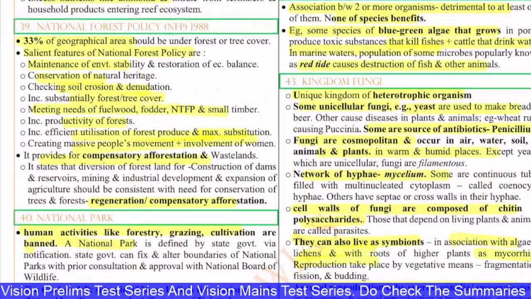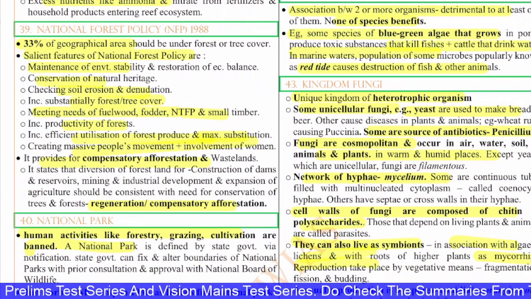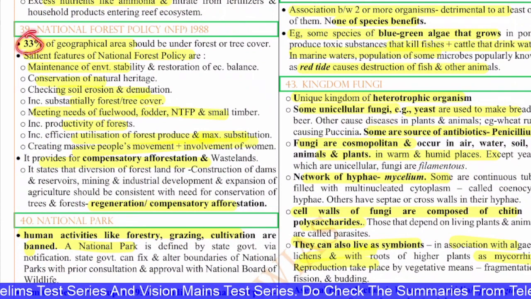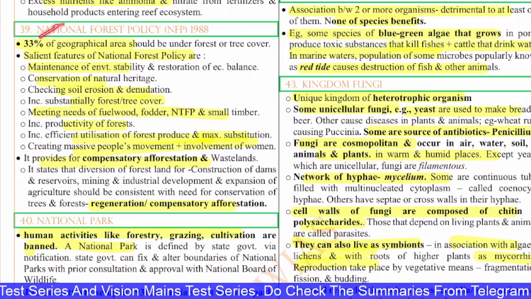Next, the 39th question is with regard to the National Forest Policy of 1988. According to this National Forest Policy 1988, 33% of the geographical area should be under forest cover. That is the aim. Even today, this is only the aim for us.